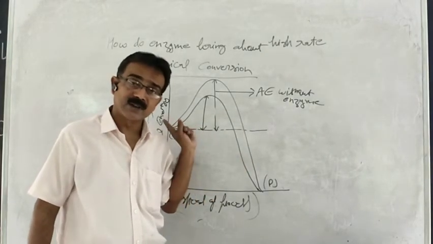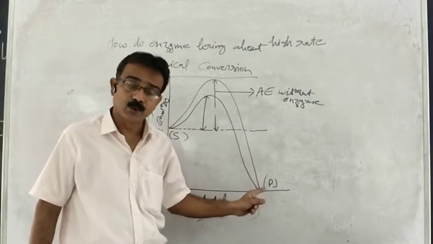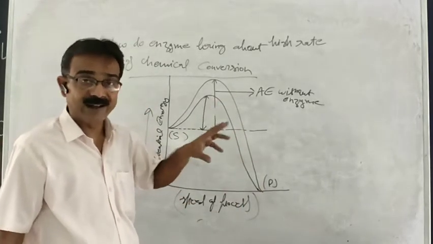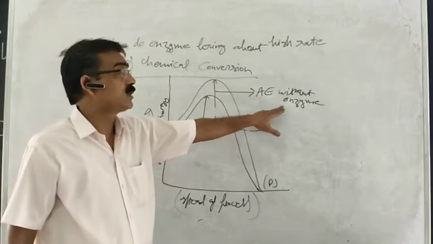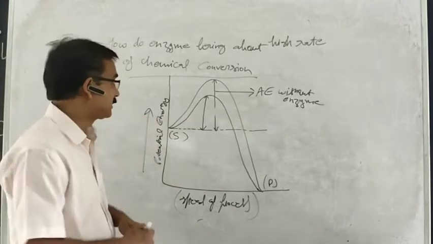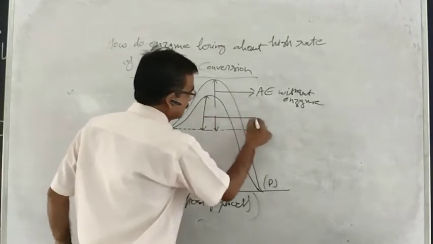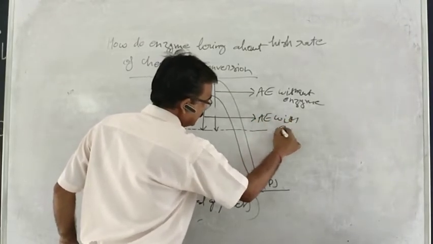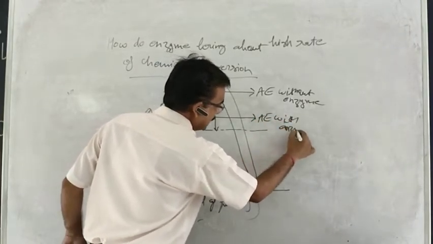Change means the conversion of substrate into product. So activation energy is required in greater amount when there is no enzyme. But when there is enzyme, then activation energy is required in less amount.